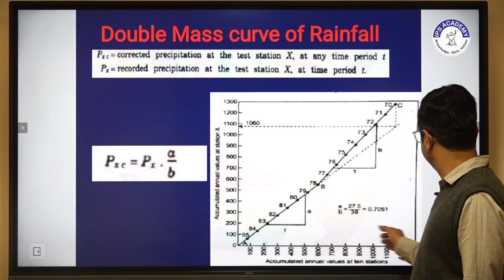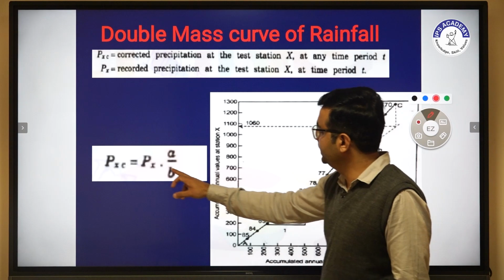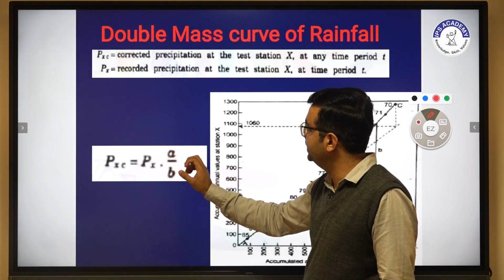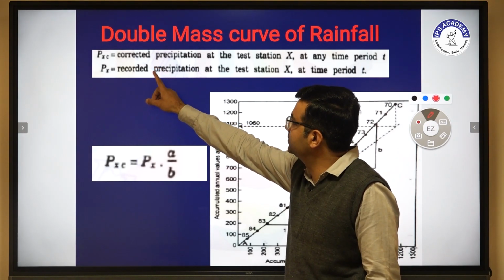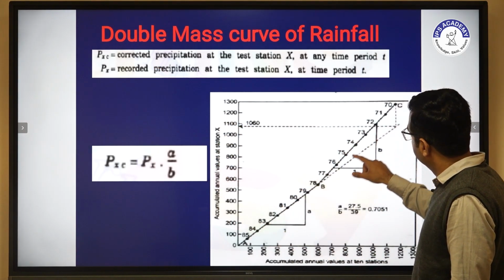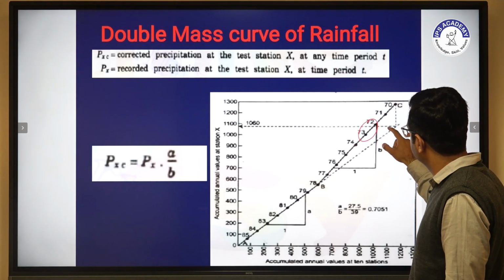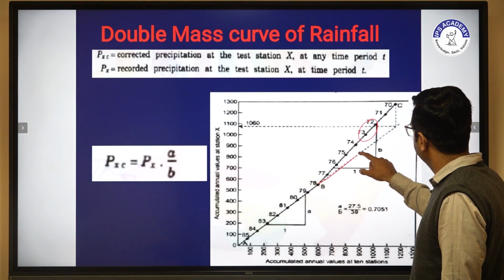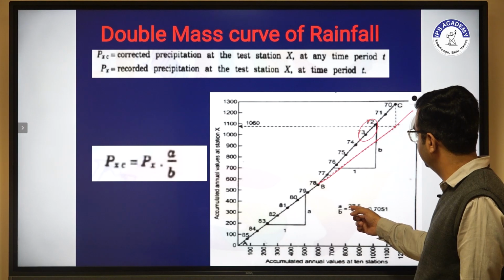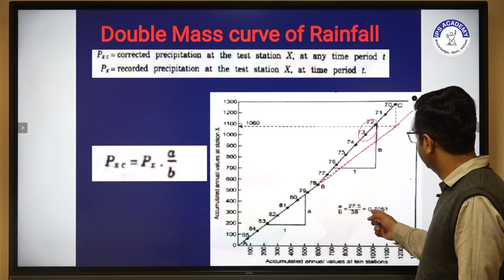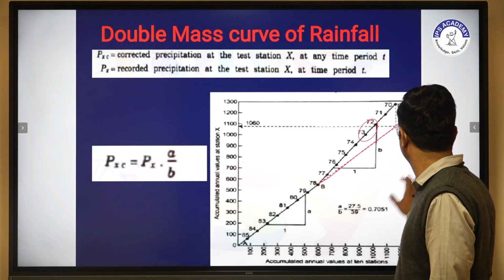With the help of the correction formula, Pxc equals Px multiplied by A by B, where Px is the recorded value and Pxc is the corrected value. We do not use the original data; we use this corrected data with the correction factor A by B, which is 27.5 upon 39. This method is called the double mass curve technique of rainfall.